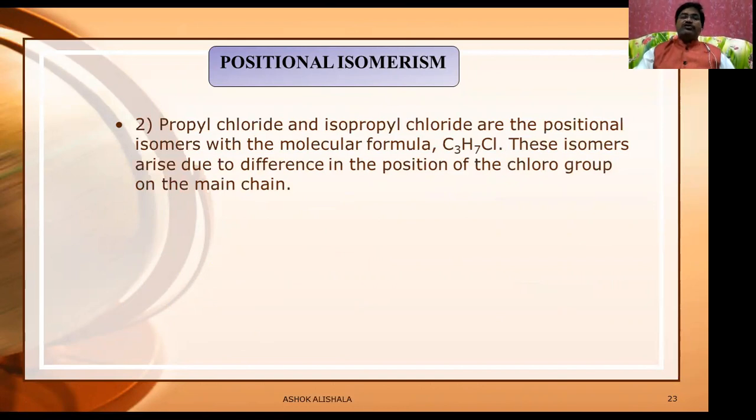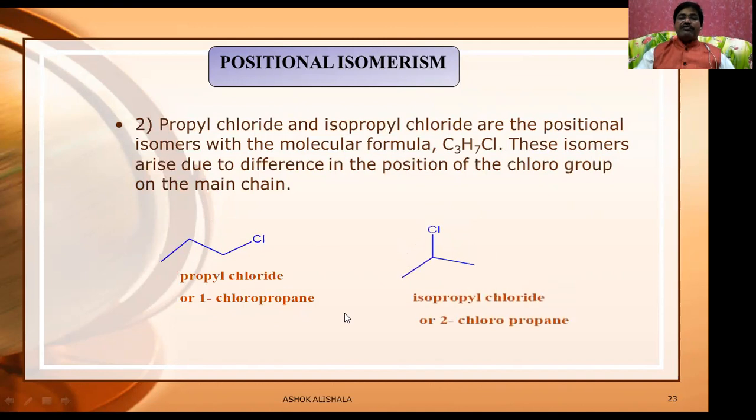Now let us see the other example, propyl chloride and isopropyl chloride, the positional isomers with the molecular formula C3H7Cl. These isomers arise due to the difference in the position of the chloro group on the main chain. This is propyl chloride or 1-chloropropane. See how many carbons: carbon 1, carbon 2, carbon 3. This is the first carbon, so it is 1-chloropropane or propyl chloride. This is the IUPAC name, whereas the other is common. Now the other one is 2-chloropropane, because the chlorine is present at the second carbon. It is called isopropyl chloride or 2-chloropropane.